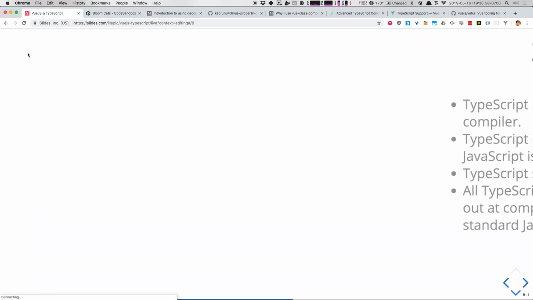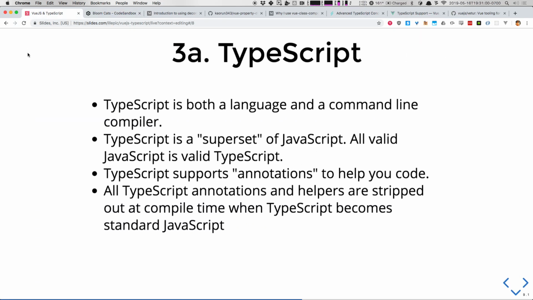Now comes the fun part. Let's learn about TypeScript. So, TypeScript is two things. It's a syntax, a way of writing some code, but it's also a tool that takes that code and turns it into JavaScript. It is a superset of JavaScript, and what that means is all valid JavaScript is valid TypeScript. Now, that doesn't mean that all JavaScript you write is necessarily safe or good and that TypeScript will let you do that, okay? But it looks just like JavaScript with some extra annotations on top of it.